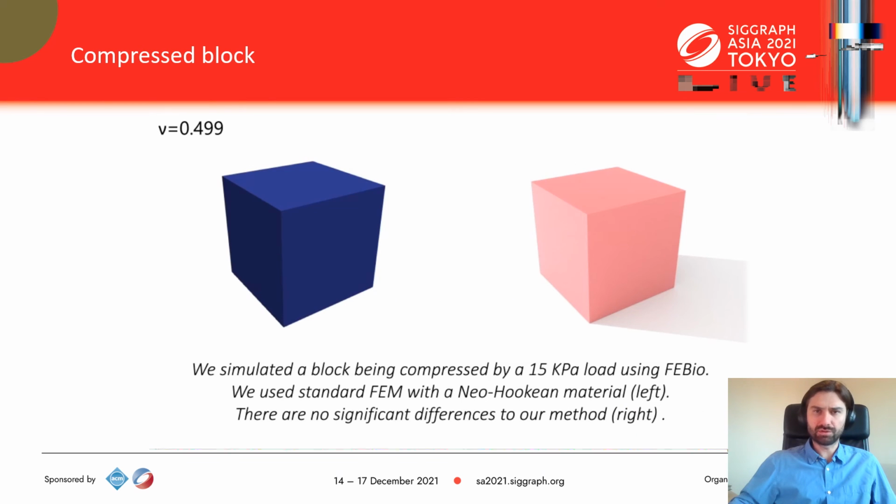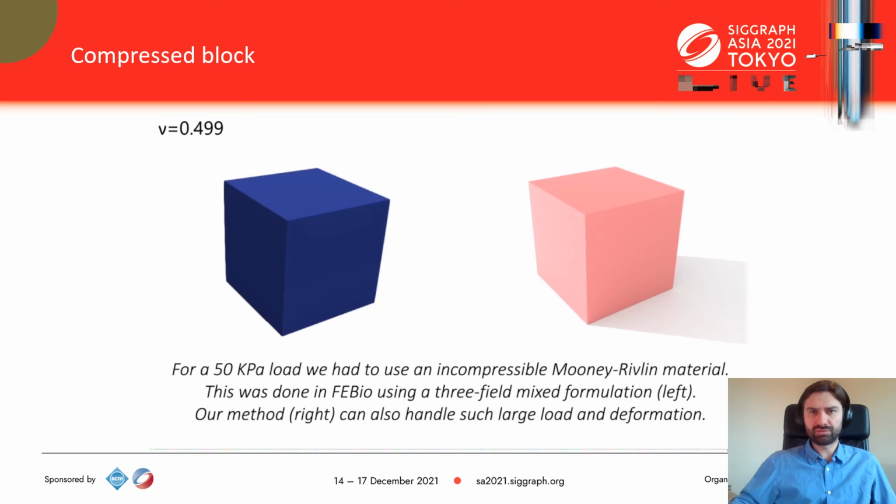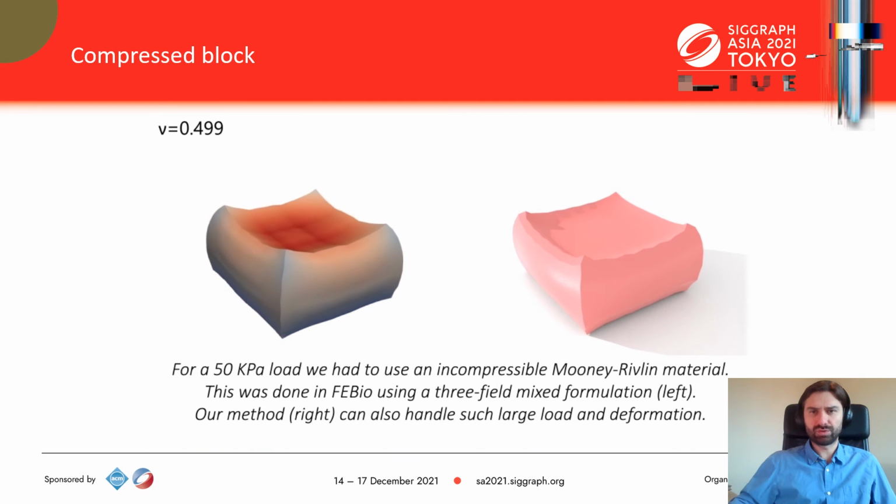Another difficult case for incompressible materials is that of a rubber block being compressed from the top. Here we use the FEBio open source software for comparisons. Our method can handle moderate pressure, for which standard FEM works too, but may require many line search steps. But for much larger pressure values, we had to use a special material and an augmented Lagrangian solver in FEBio, whereas our method could handle it without any modifications. Again, for higher pressures, both solvers start having numerical problems.